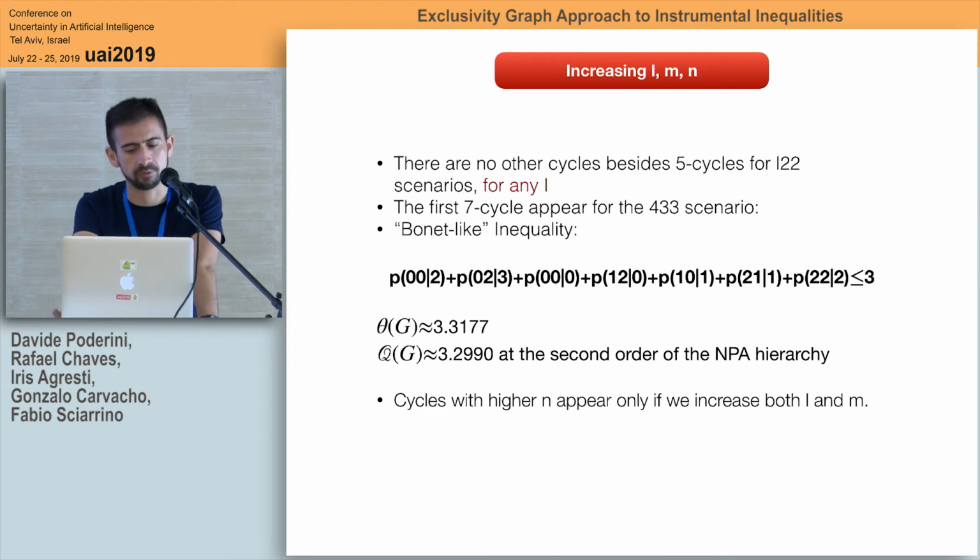And the probability distribution is the one in the equation, where the classical bound is equal to 3, and the almost quantum bound is equal to 3.31, which is a little bit higher than the real quantum bound, as I told you before. The real quantum bound can be obtained with mathematical techniques, such as the NPA hierarchy, and in this case, at the second order, it corresponds to 3.29.